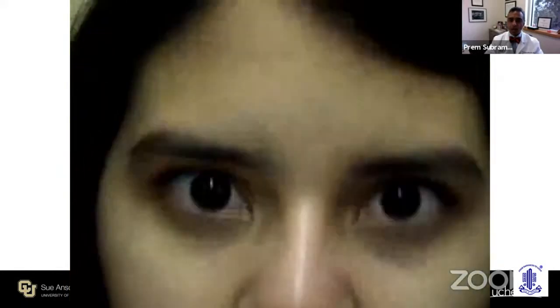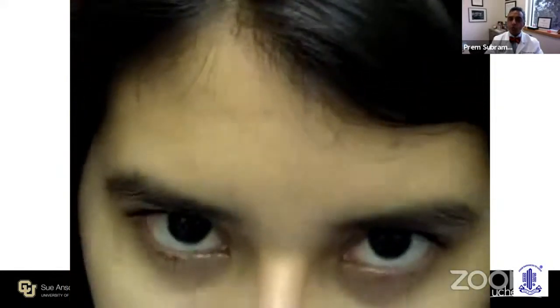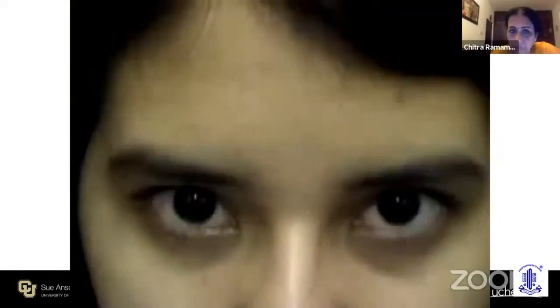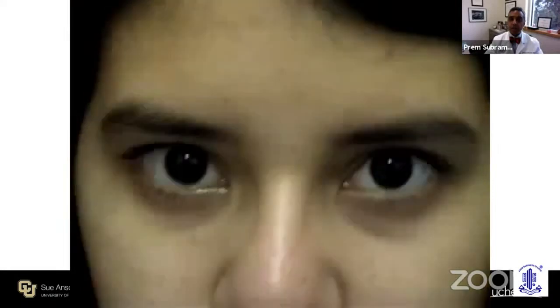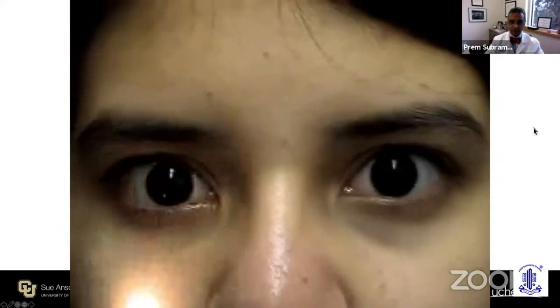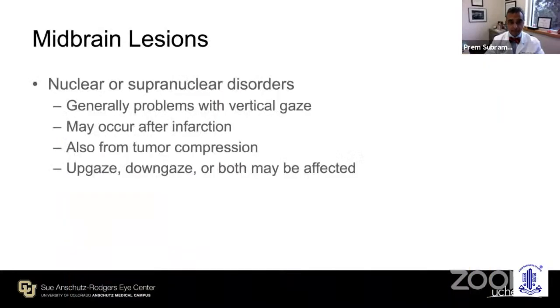But now, when I move her head, I can overcome that upgaze paresis, and her eyes move completely normally. This is what tells you again that this is supranuclear. The nuclei themselves are working just fine. I will skip over the pupillary findings. You had a lovely talk on pupil disorders already.